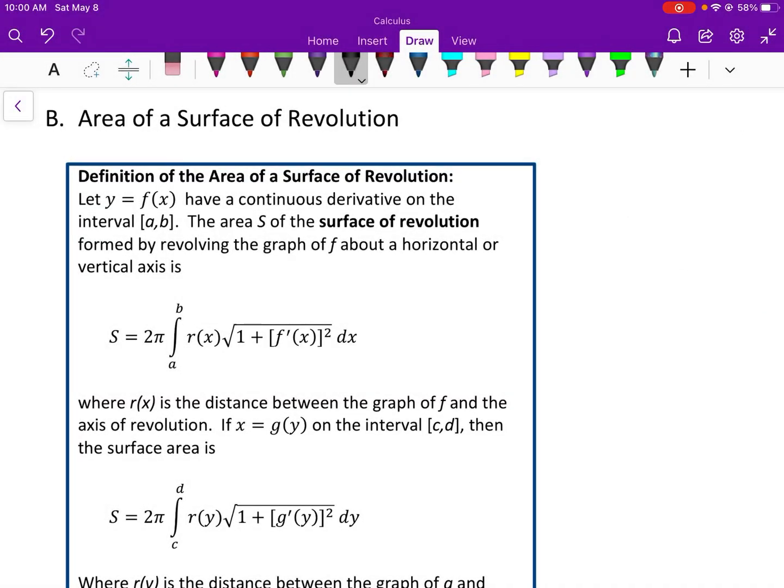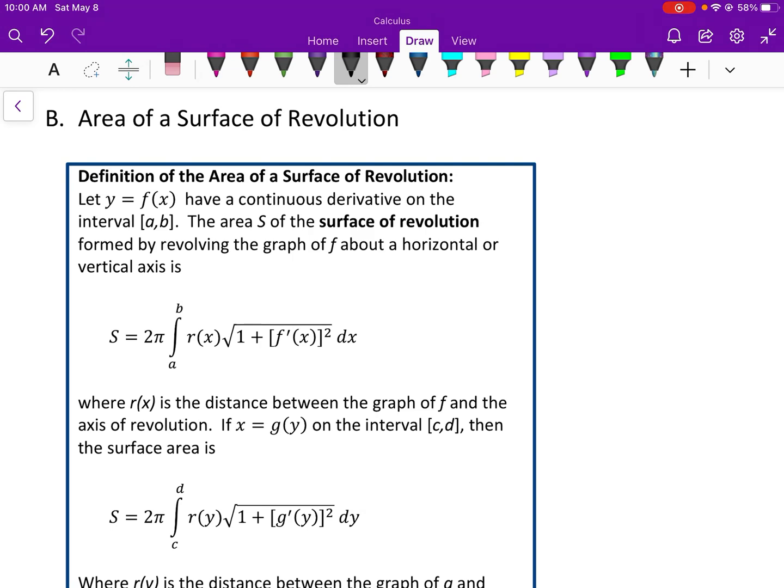Calculus. The last video for lesson 7.4 is going to cover the area of surface of revolution. So prior to this lesson, we did volume of revolution, and this formula for surface area is going to allow you to find the surface area of your three-dimensional figure that is the result of revolving your shape around an axis.